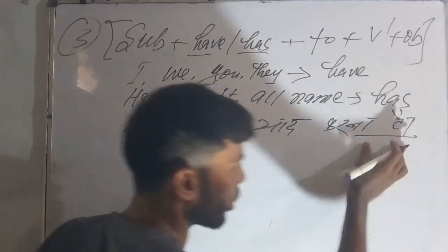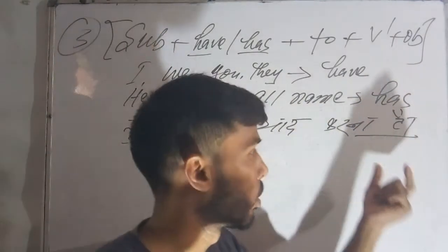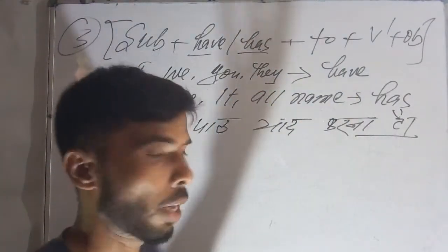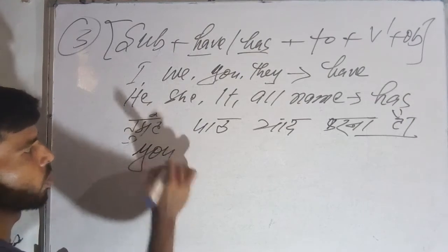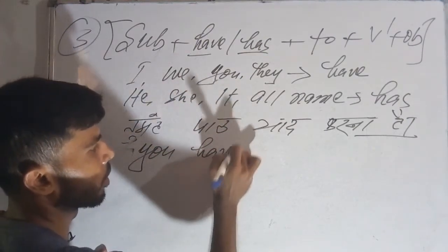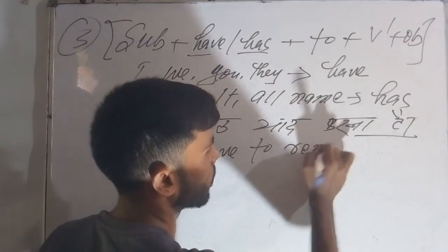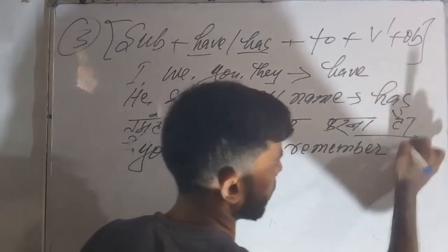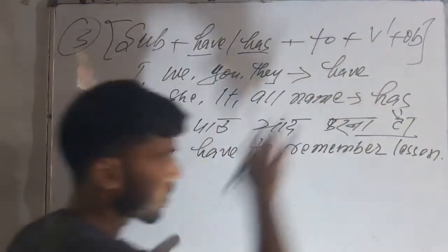This is my indication, and we can identify it by ना है, नी है, ने है. Then तुम्हें, you, after that have, then to, then remember. Remember what? Lesson. This is my second pattern.